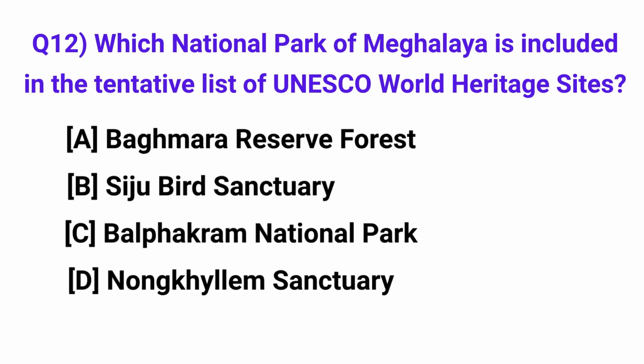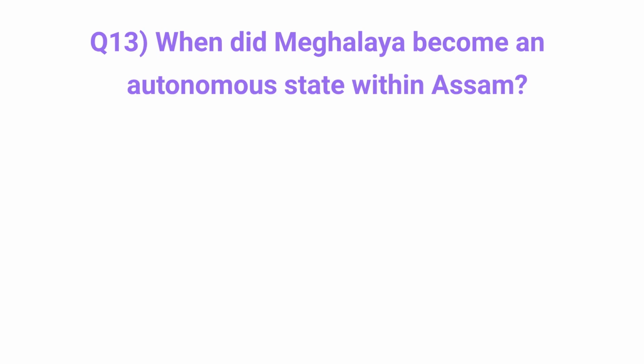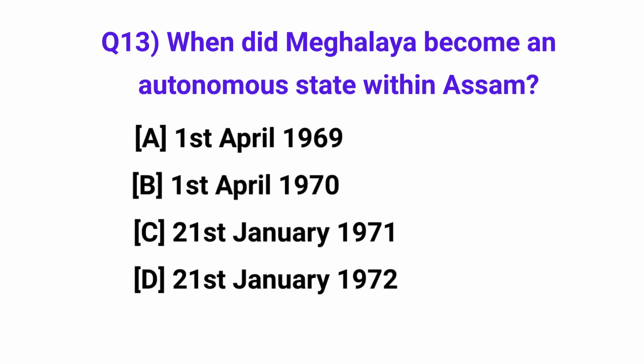Which national park of Meghalaya is included in the tentative list of UNESCO World Heritage Sites? Answer: Balpakram National Park. When did Meghalaya become an autonomous state within Assam? Answer: 1st April 1970.